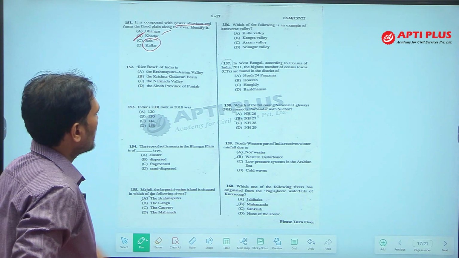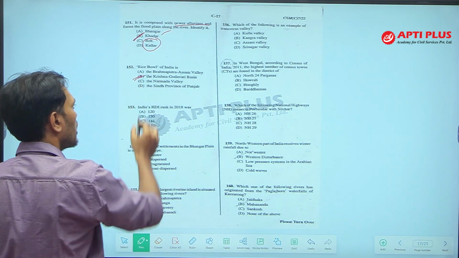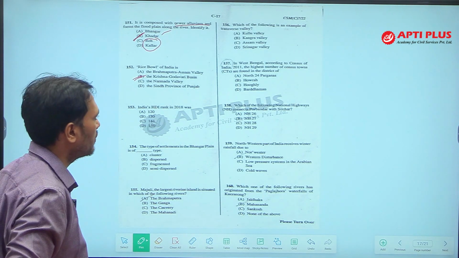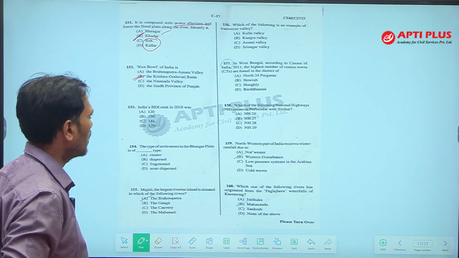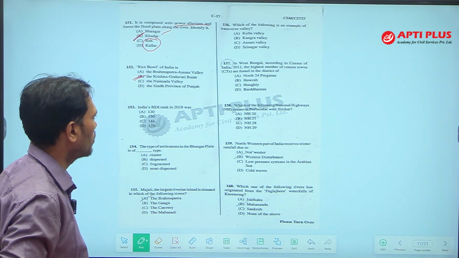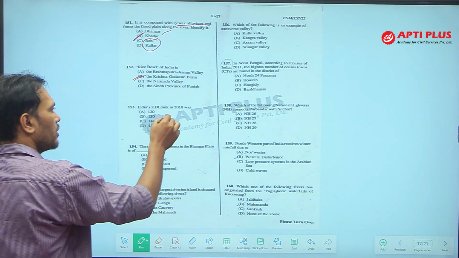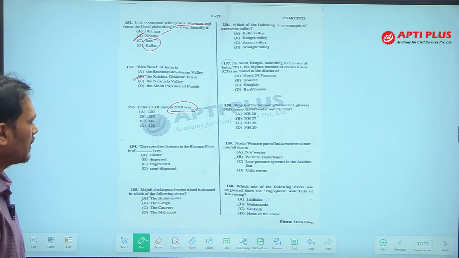Rice bowl of India: which region of India is known as the rice bowl? It is the Krishna Godavari river basin. This region is highly cultivation prone, and a lot of rice is cultivated in those parts, that is why it is called that.